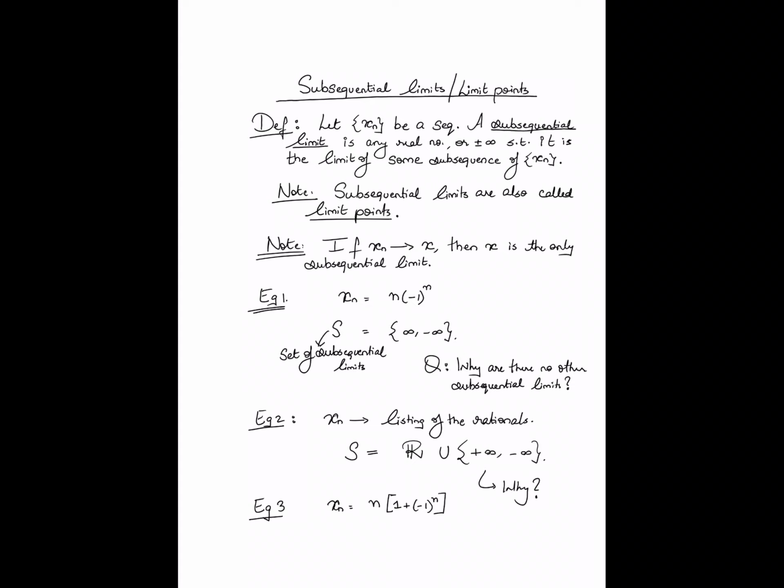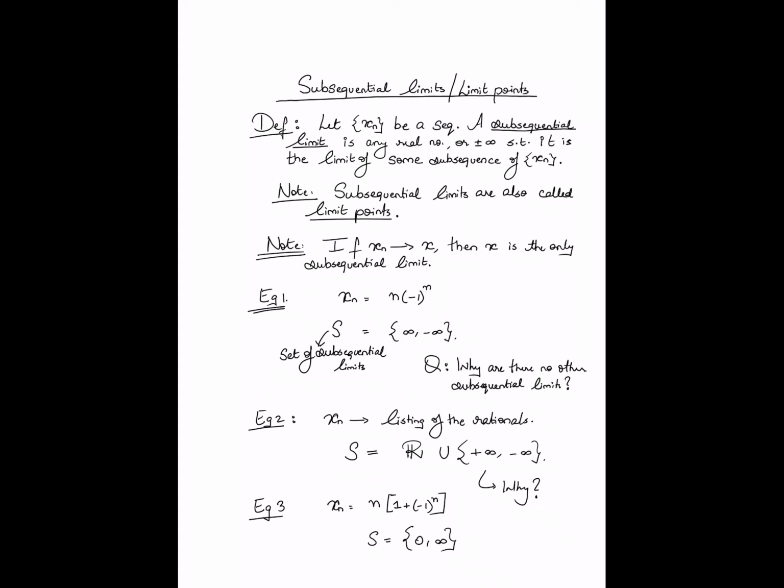If you ride along the even entries, you increase monotonically and linearly to plus infinity. At the odd entries, you are basically at 0. So with some thought, you should be able to show that the set of subsequential limits is 0 and plus infinity. These are the only possible limits you can obtain from subsequences of this sequence.